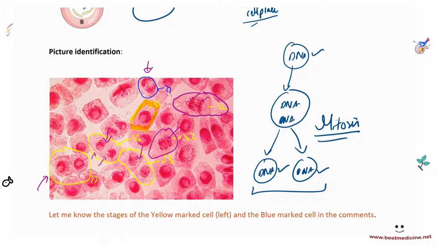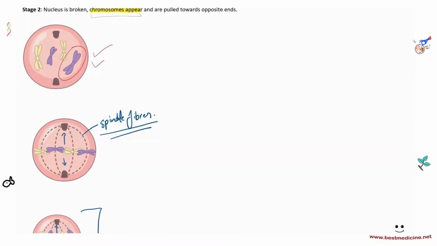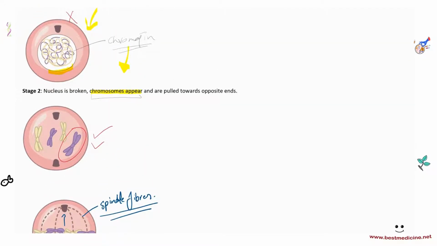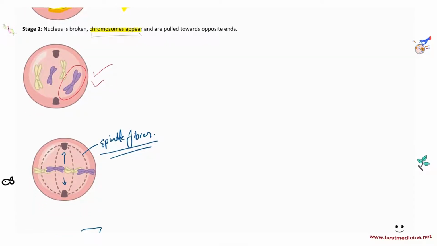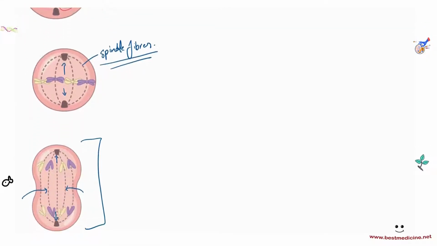Okay, so that was mitosis. Mitosis, again, is the cell division that is used for growth, for repair, and for asexual reproduction. It involves the parent cell replicating its DNA and then sending that DNA as it is to the daughter cells, so that the DNA number is preserved and the type of DNA is preserved. It's identical DNA, and therefore the daughter cells are identical to the parent cells. So again, just a bit of a recap. It involves the steps of the nuclear envelope being broken down, chromatin condensing into chromosomes, and then eventually moving to the opposite poles by the use of spindle fibers.